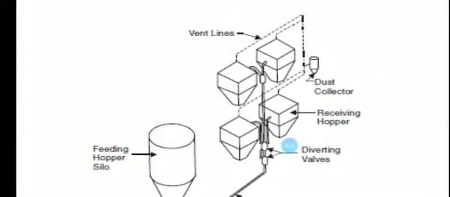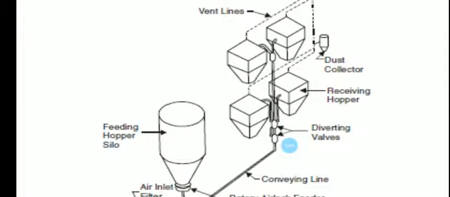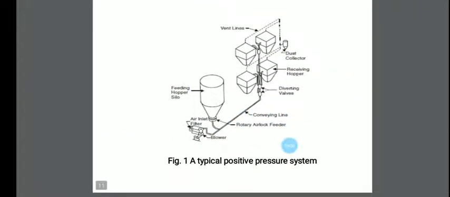Next are the dust collectors, which are essential because dust is collected during the process. There is also the vent line, through which air and gases flow out. The dust collector collects the dust. This is the procedure of the typical positive pressure system shown in the figure.